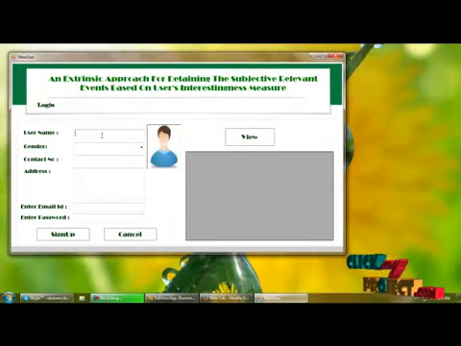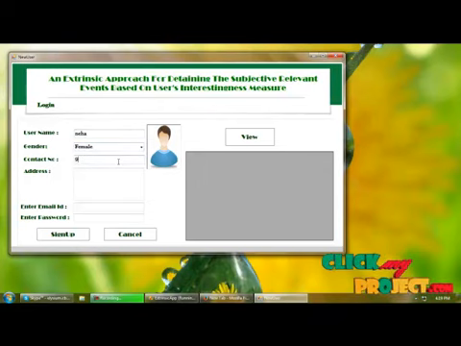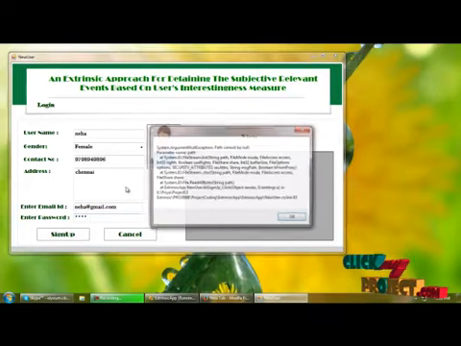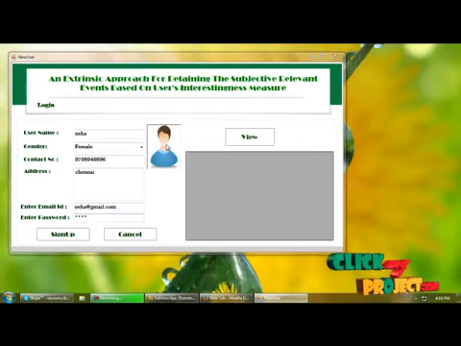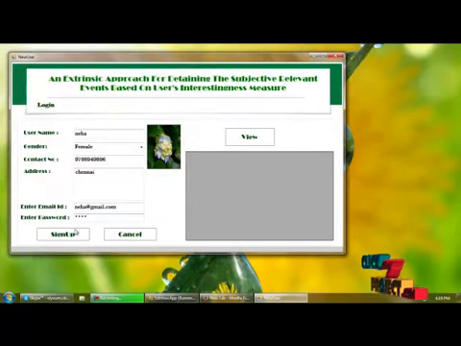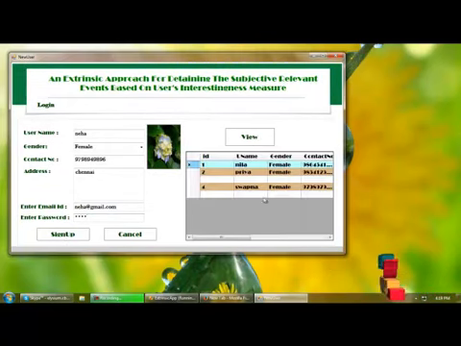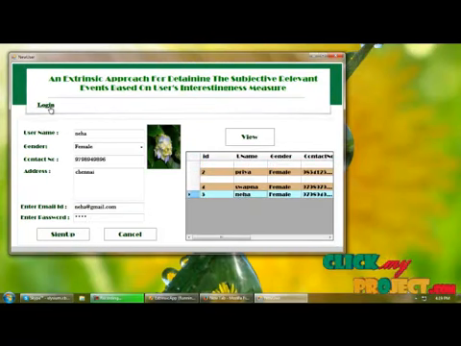So I'm providing username, gender, contact number, address, email ID of the user, and how to load the profile picture of the user. Sign up registers successfully, and we can view the registered details of users here.